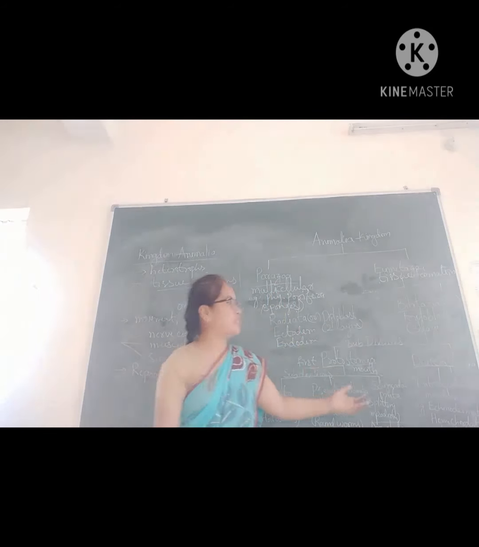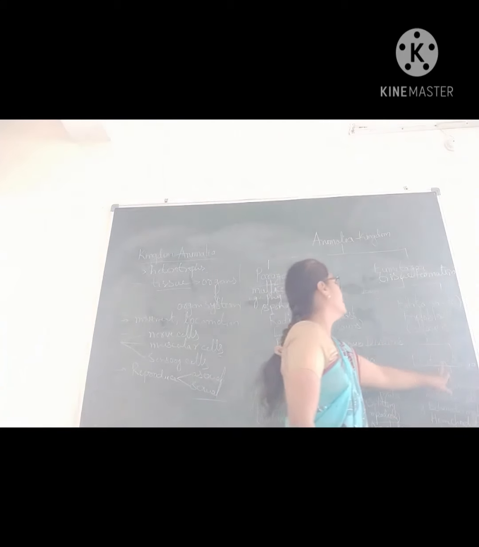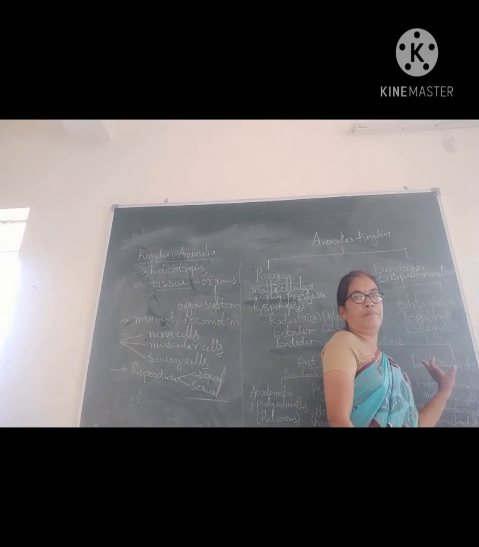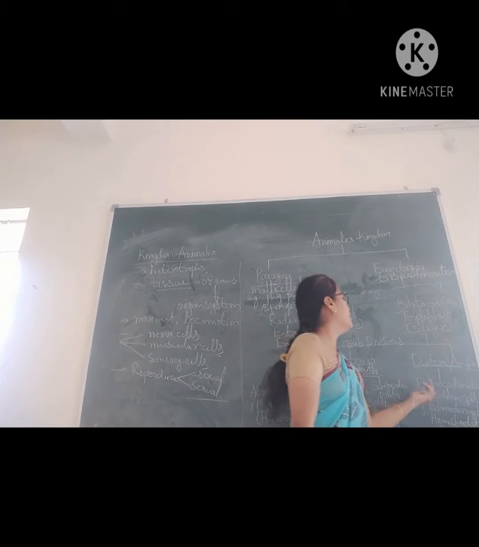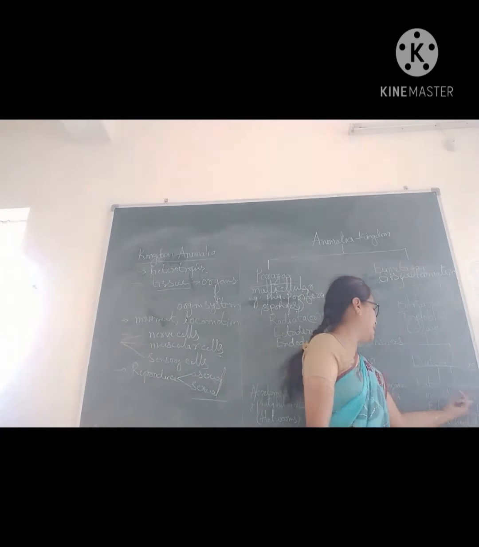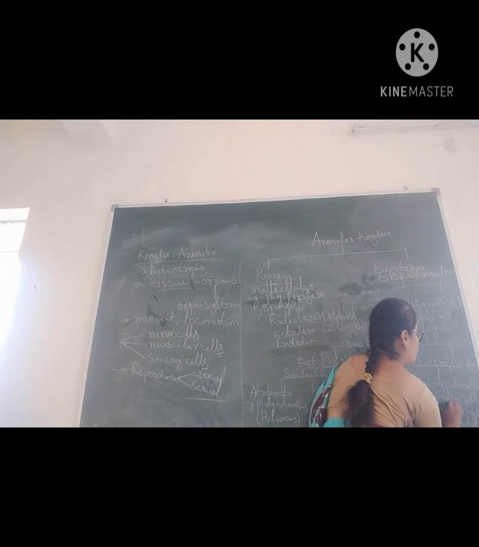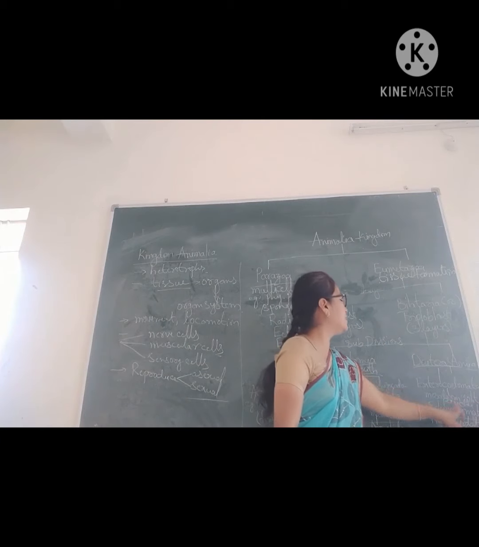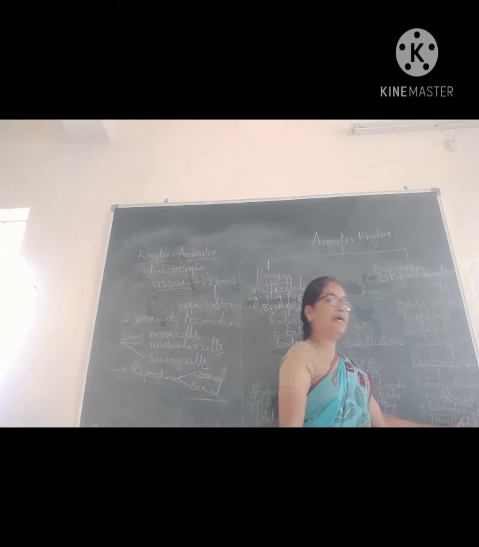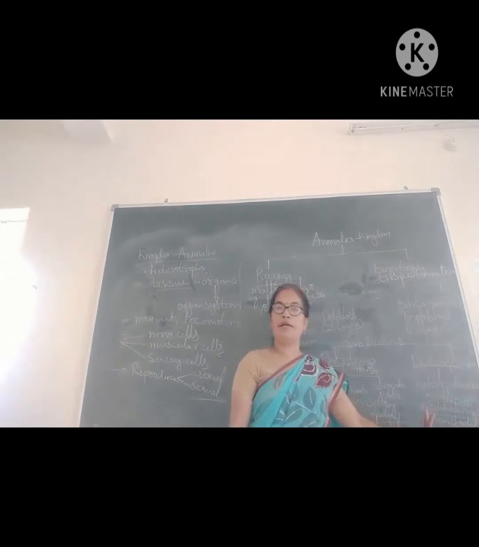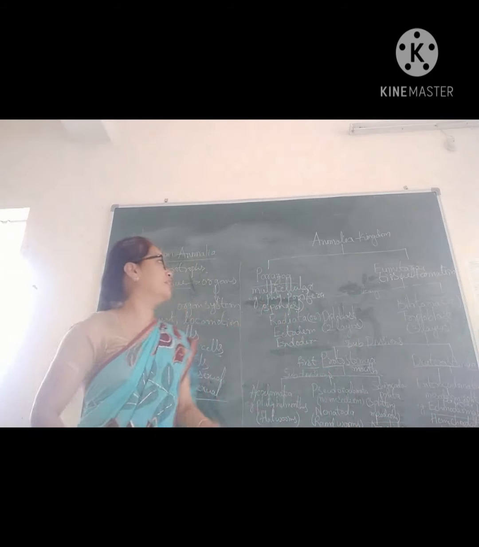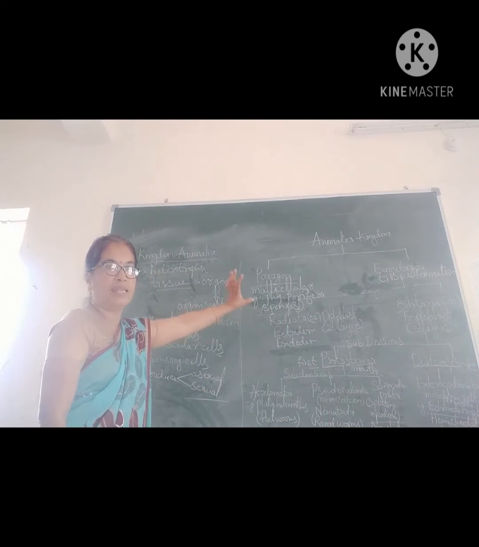Next, in deuterostomia, that is enterocoelomata. Enterocoelomata means the mesoderm is split into pouches. Example, we can see this in Echinodermata, Hemichordata and Chordata. Okay, this is about the classification of the animal kingdom.